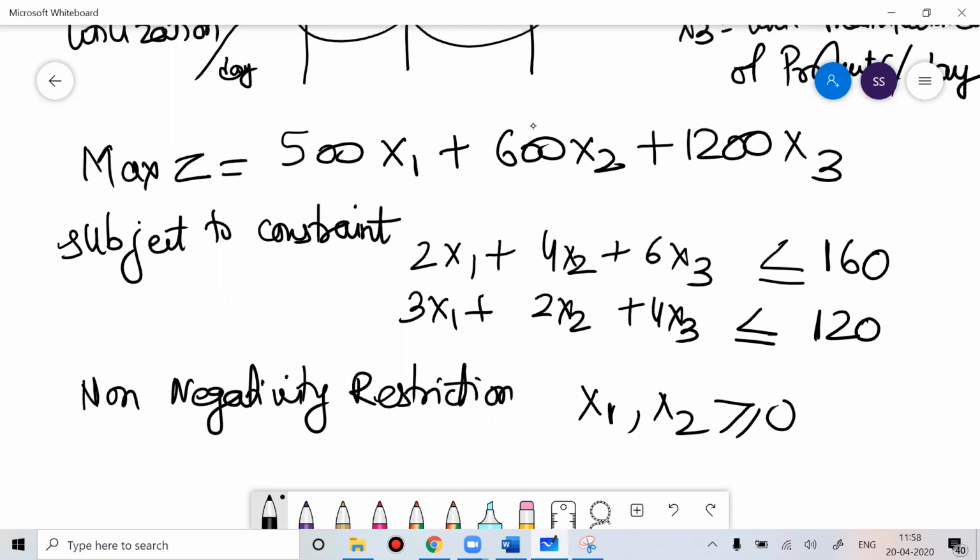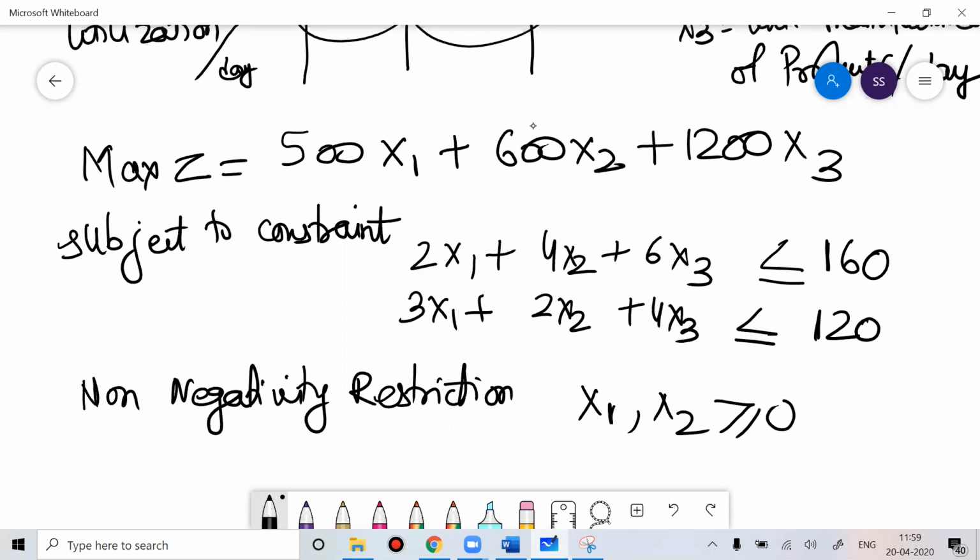It will make the equation equal because 2x1 plus 4x2 plus 6x3 is either equal to 160 or less than 160. When it becomes equal to 160, then the dummy variable will be 0. But in all cases when it's less than 160, the dummy variable will take the difference so that it becomes equal to 160. Because two constraints are there, we introduce two slack variables.